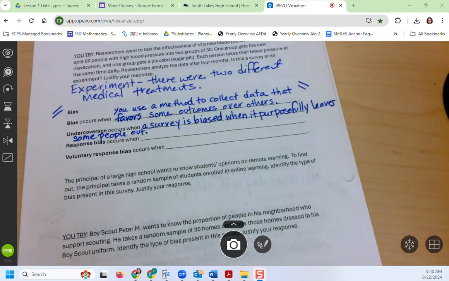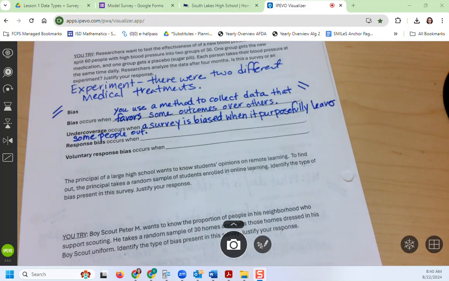All right. Response bias happens when a person is led to answer in a certain way. And that can often happen in the questioning technique. So if I wanted to do a survey and I was really hoping that the results would show that the Wendy's hamburger is the best hamburger, I might ask people, would you prefer to eat a delicious Wendy's hamburger or a disgusting McDonald's hamburger? And because I wrote it that way, people are going to be more likely to pick Wendy's.